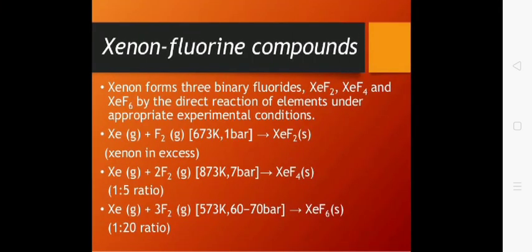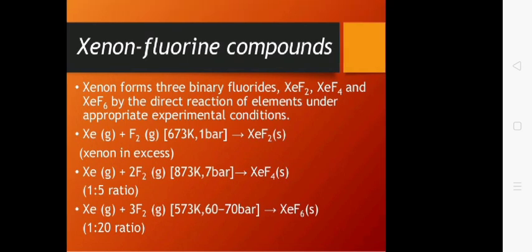Xenon forms binary fluorides by reaction of xenon with fluorine at 673 K and 1 bar pressure. It forms XeF2, xenon difluoride. Similarly, if 2 moles of fluorine are taken in a ratio 1:5, we get xenon tetrafluoride. Similarly, if 1 mole of xenon and 3 moles of fluorine are used at 573 K and 60 to 70 bar pressure, we get xenon hexafluoride.